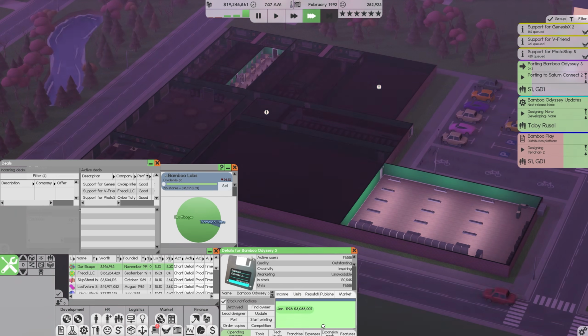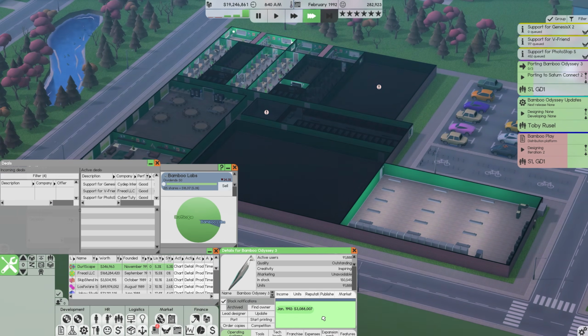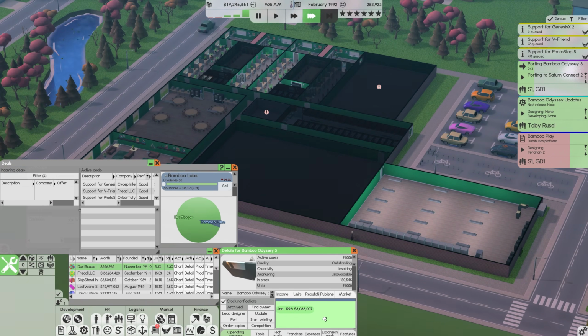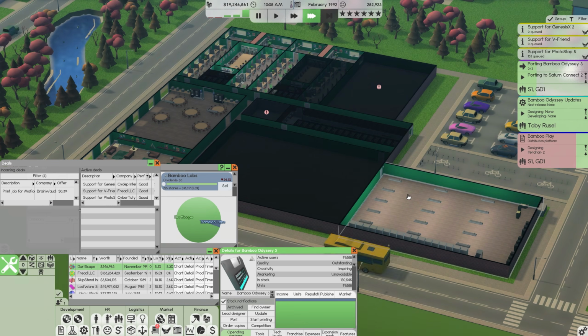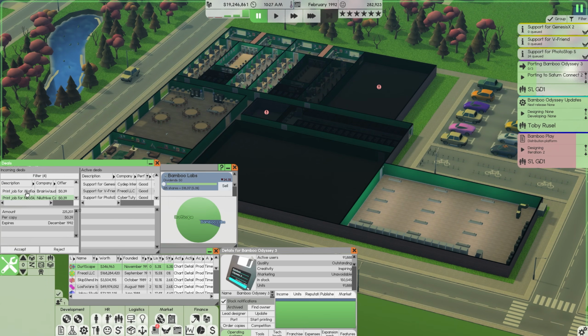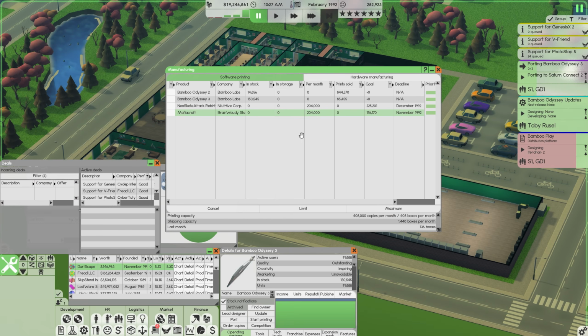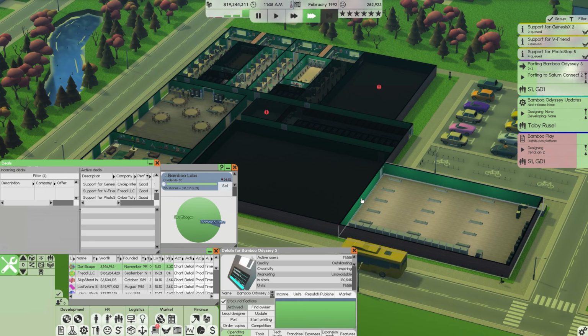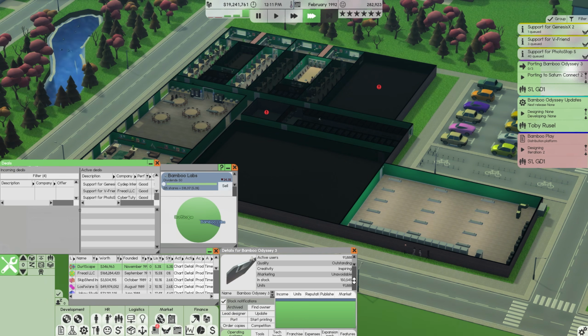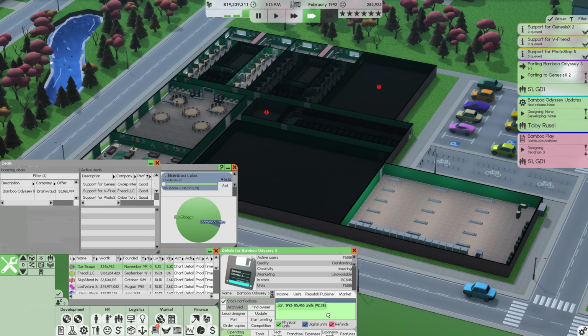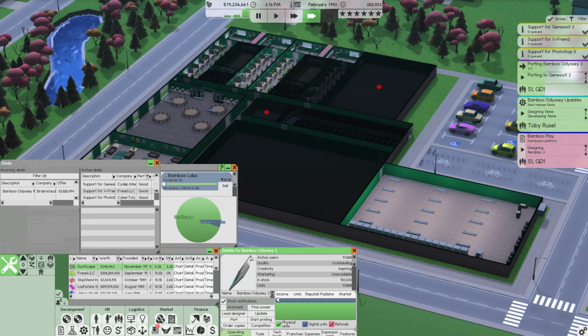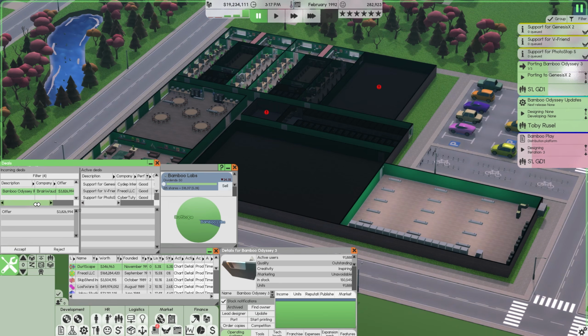I mean, we can handle it. We just made $3 million in sales on the first month with Bamboo Odyssey 3. So we're going to be absolutely fine, but it is just a little bit unfortunate. 2 more print jobs. We can absolutely go ahead and accept those. Bamboo Odyssey 3 has finished printing. Fantastic. We need to keep an eye on our stock levels for Bamboo Odyssey 3 as well, though, because we did sell 85,000 units yesterday.